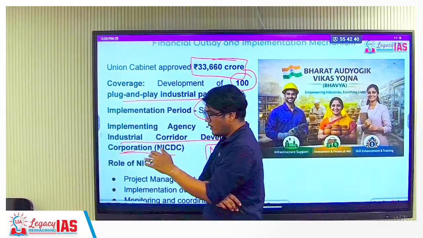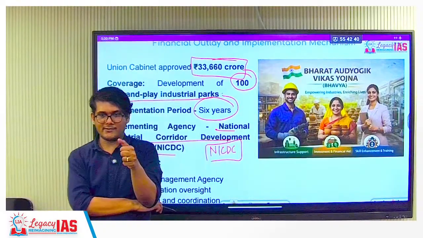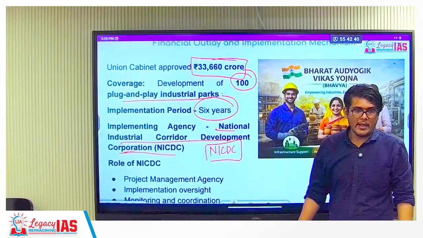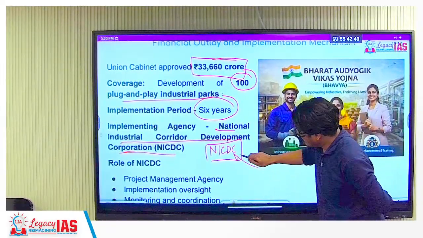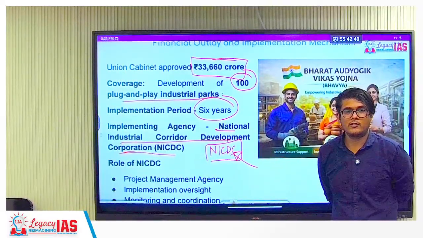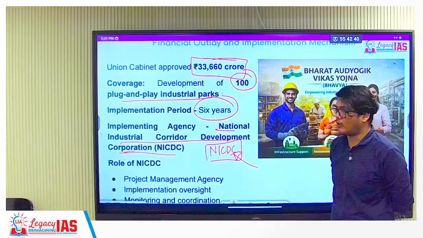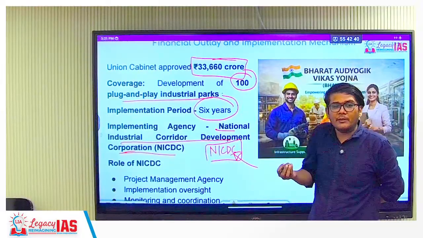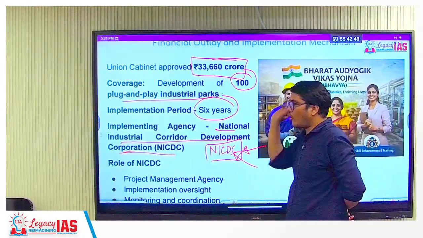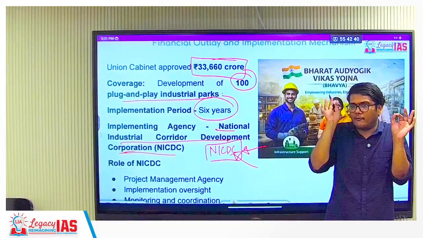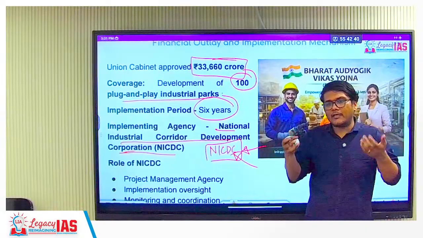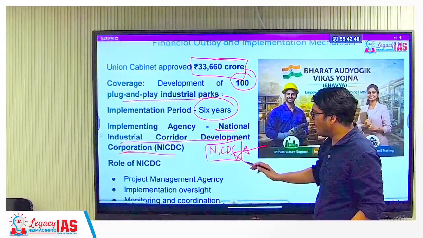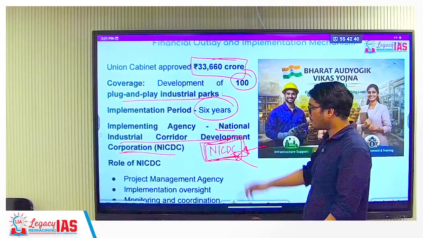See, these things you have to remember. Why I say this is because whenever you study the World Bank or a ministry, it's easy to remember. It is these organizations which are difficult to remember. And if you look at the last couple of years of papers, these organizations are also being asked, that this program is implemented under the ambit of this organization or that organization. So specifically remember these organizations. If you just remember it, you will know that you have heard this organization somewhere. The mind should just trigger that I have heard it. Then the mind will automatically get you the information whether you heard it under this scheme or some other scheme. So at least emphasize initially, boss, this is what it is. Okay?